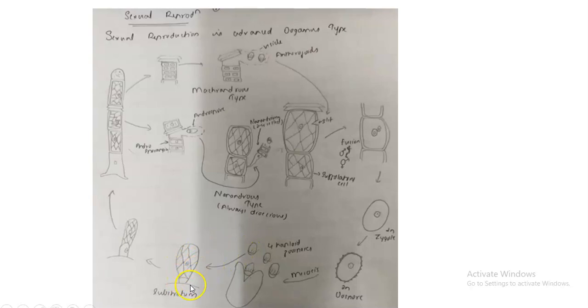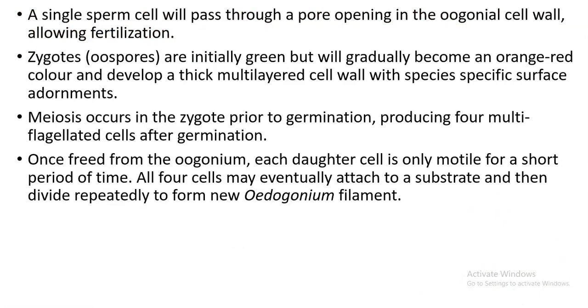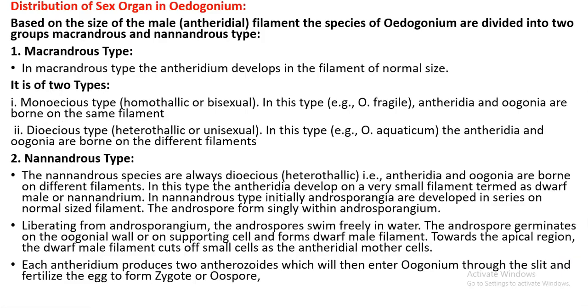From this substratum, after attachment, new filaments will be formed. The basal hyaline area will form the holdfast for attachment. Then the top area will form the proper new thallus of Oedogonium. So this is all about macrandrous and nanandrous reproduction in Oedogonium. These are the notes, and I have explained each and everything in them. You can pause the video and take down the notes. It is continuing, and here I have explained everything regarding the macrandrous and nanandrous types of reproduction.